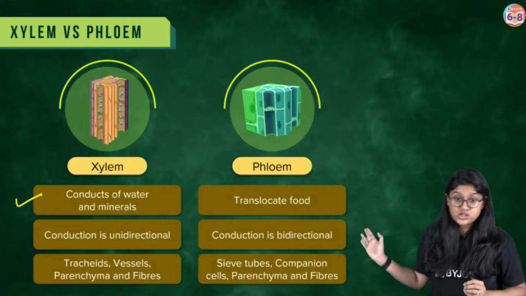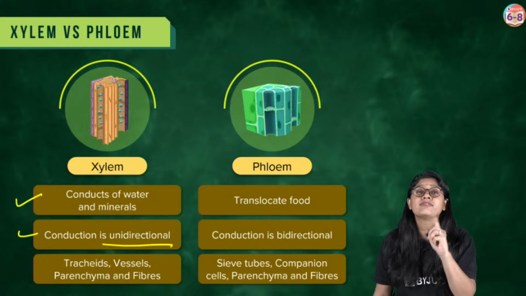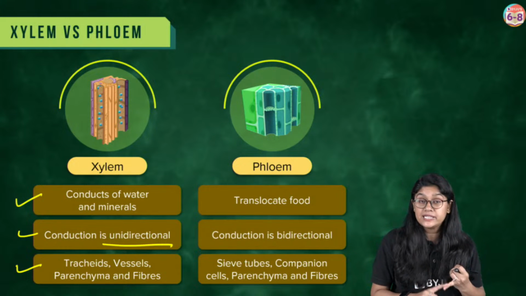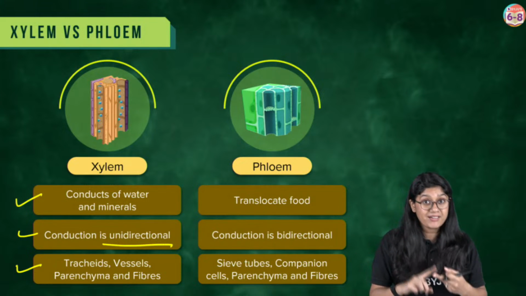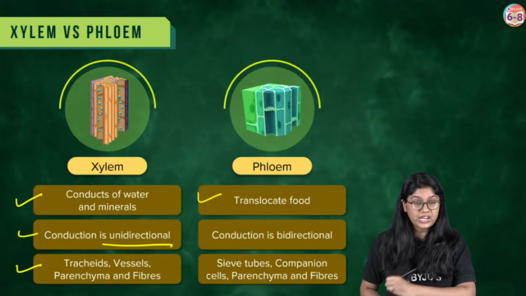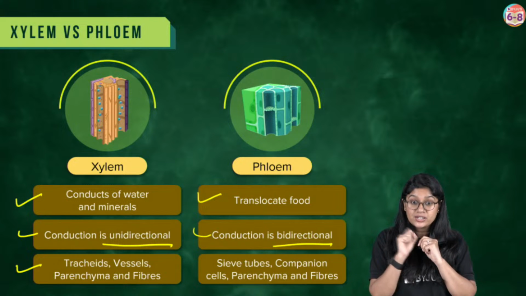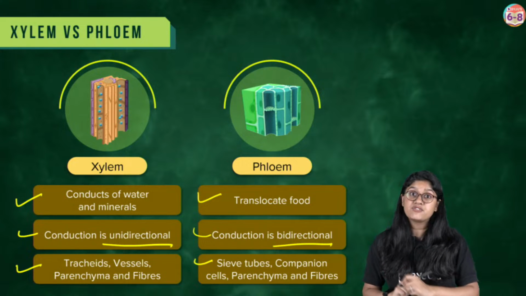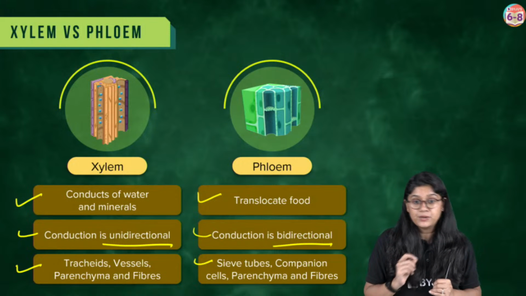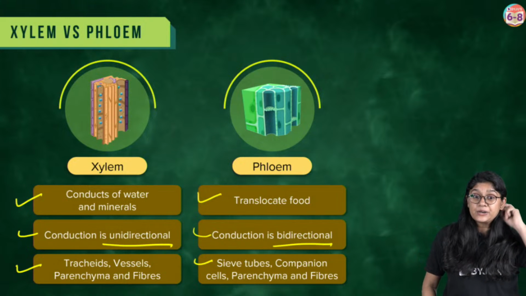Xylem helps in the conduction of water and minerals. The conduction is unidirectional, happening only in one particular direction. And we have different parts: tracheids, vessels, xylem parenchyma, and xylem fiber also. In phloem, we have translocation of the food. The conduction is bidirectional, happening in both directions. And we have sieve tubes, companion cells, phloem parenchyma and phloem fiber. Everyone, are we clear with this?